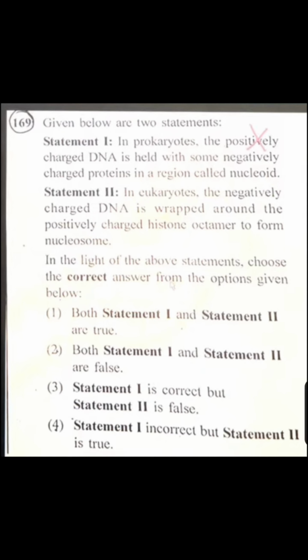Given below are two statements. Statement 1: in prokaryotes the positively charged DNA is held with some negatively charged protein in a region called nucleoid. No, DNA is negatively charged, so statement 1 is incorrect. Statement 2: in eukaryotes the negatively charged DNA is wrapped around the positively charged histone octamer to form nucleosome. So statement 2 is correct. So option 4 is correct: statement 1 is incorrect and statement 2 is correct.